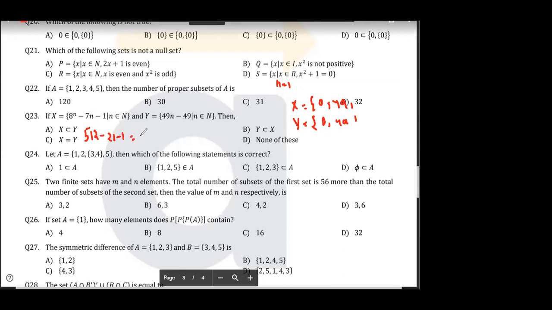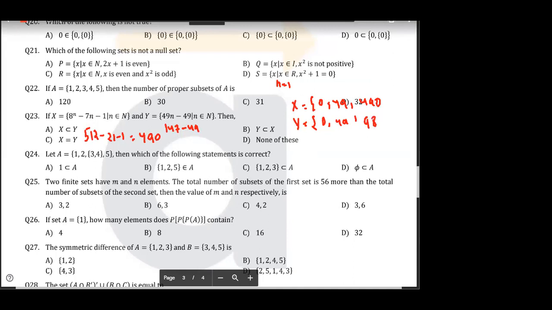So it will become what? 490. Yes or no? X becomes 490. But y? 49 into 3. Tell me. 147 minus 49. Okay, it's basically 98 only.